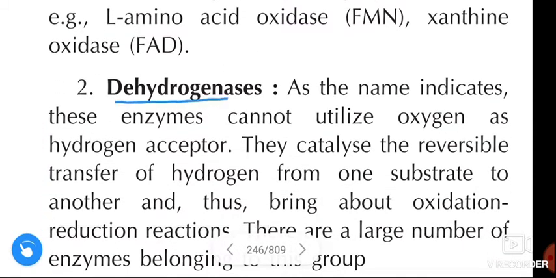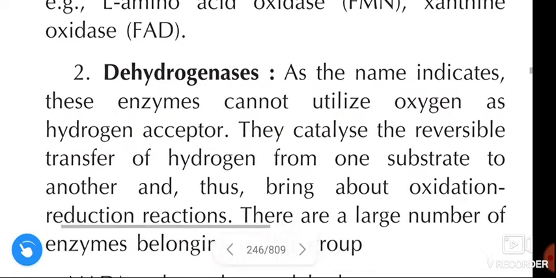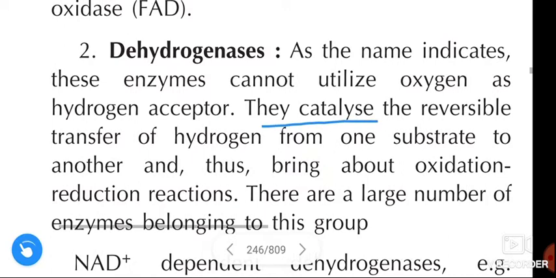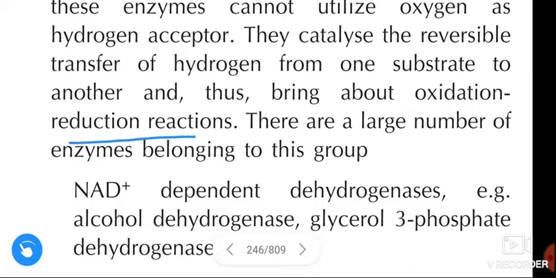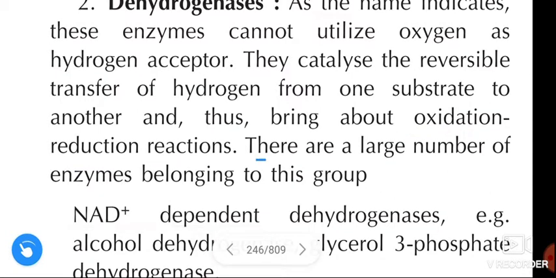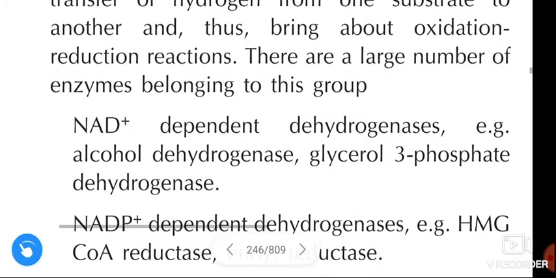Next, dehydrogenases. Okay, this is the second category. As the name indicates, these enzymes can't utilize oxygen as the hydrogen acceptor. They catalyze the reversible transfer of hydrogen from one substrate to another and thus bring about oxidation-reduction reactions. There are a large number of enzymes belonging to this group.